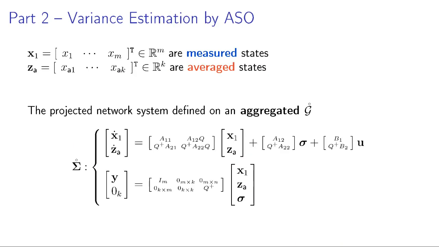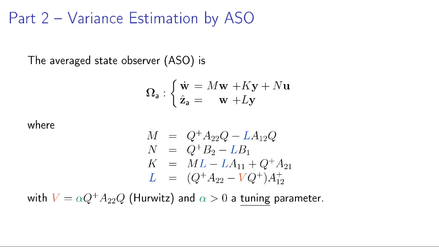First, what we do is we project the network system on a lower dimensional state space and obtain this projected network system, which is defined on this aggregated graph. The average state observer is given by this system whose state is W, and its output is the estimated average states of the clusters. And the matrices are chosen like this, and here our design matrix is V, and it depends on the clustering and system, and there we have a freedom to choose alpha, which is a scalar tuning parameter.